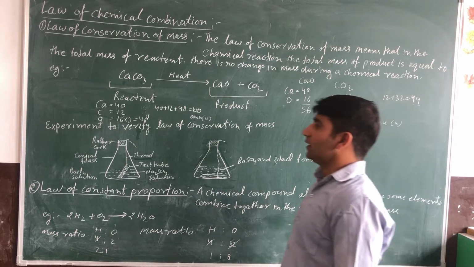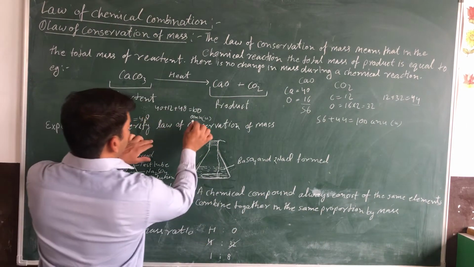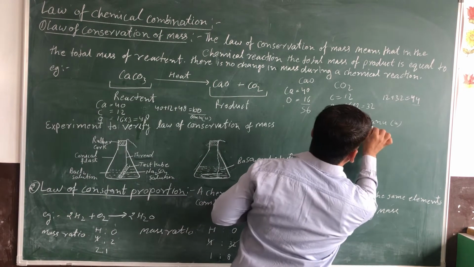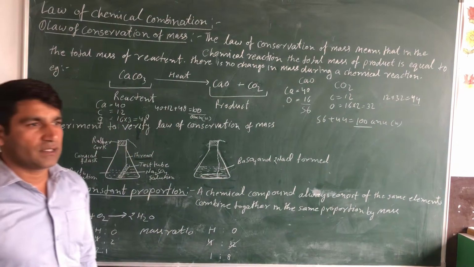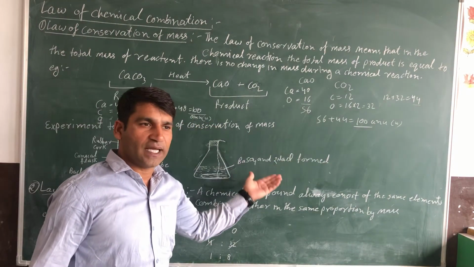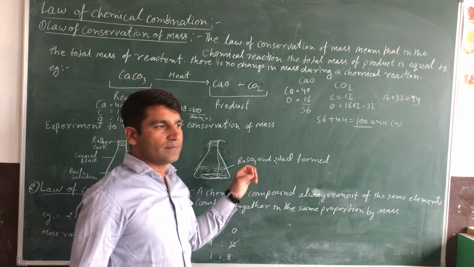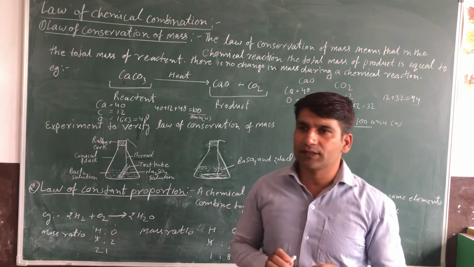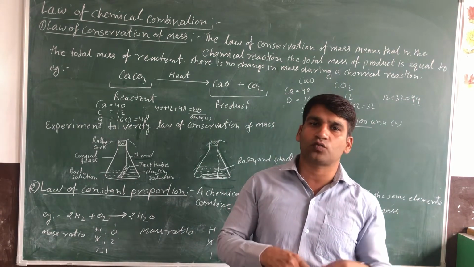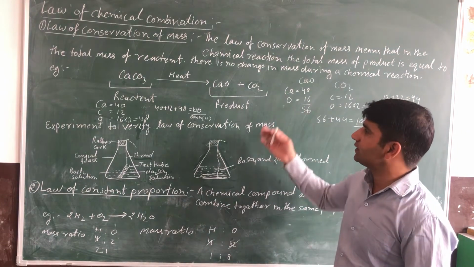Now we observe that the mass of reactant is equal to the mass of product. There is no change between the mass of reactant and the mass of product. So we can say that the mass of reactant is always equal to the mass of product when a chemical reaction occurs.